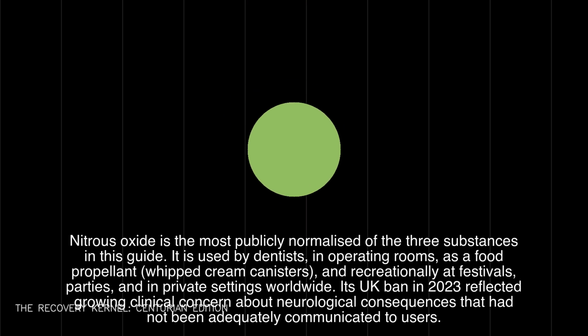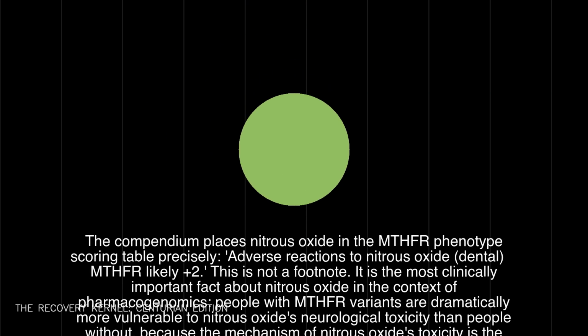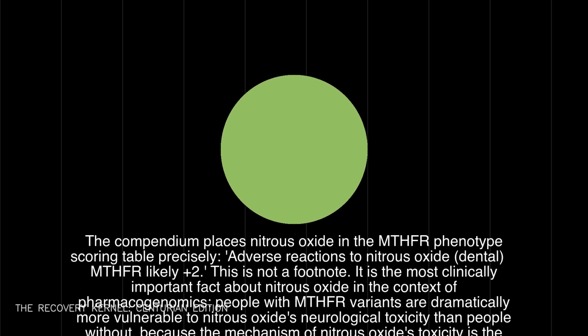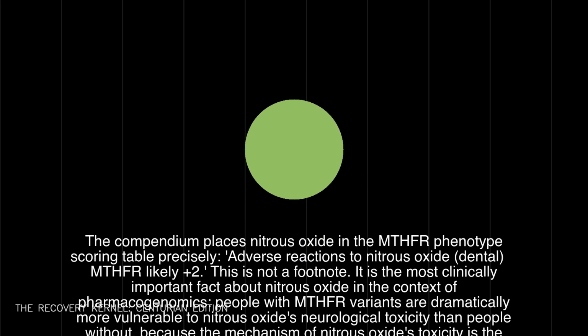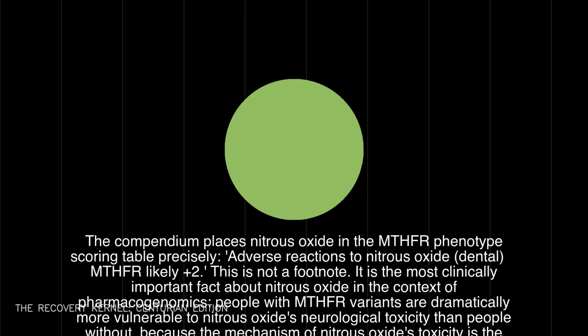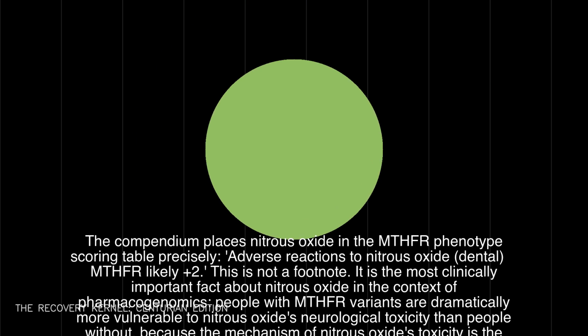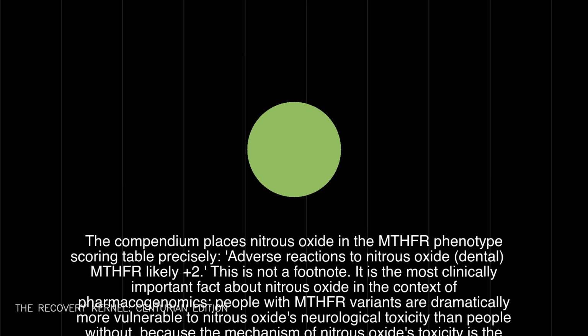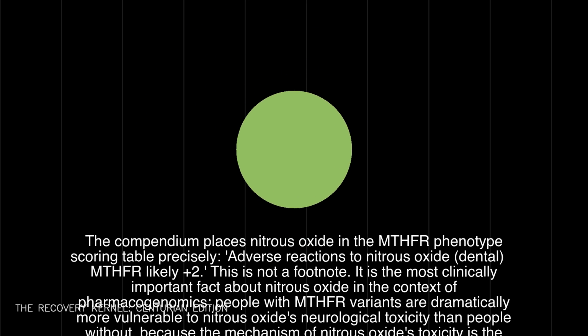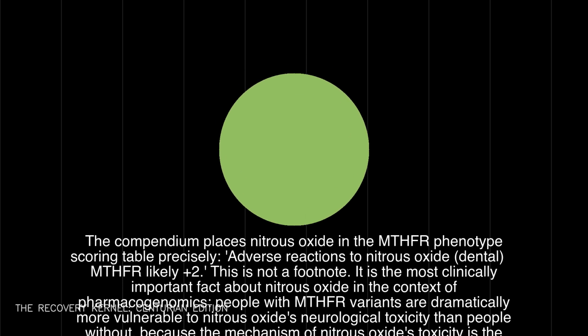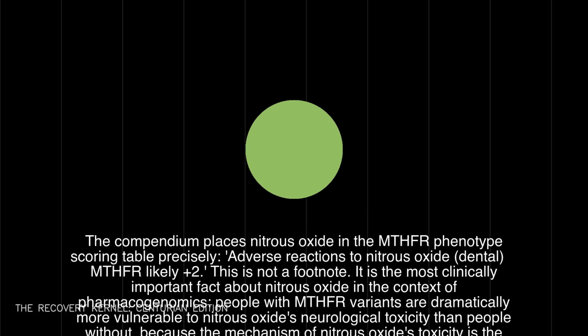People with MTHFR variants are dramatically more vulnerable to nitrous oxide's neurological toxicity than people without, because the mechanism of nitrous oxide's toxicity is the irreversible destruction of vitamin B12, and MTHFR variants already impair the methylation cycle that B12 supports. Understanding this mechanism completely changes the risk calculus. What is a brief, benign dissociative experience for one person is a potential neurological injury event for another, and the difference is invisible without genetic testing.